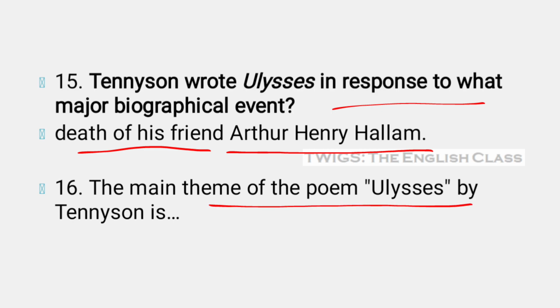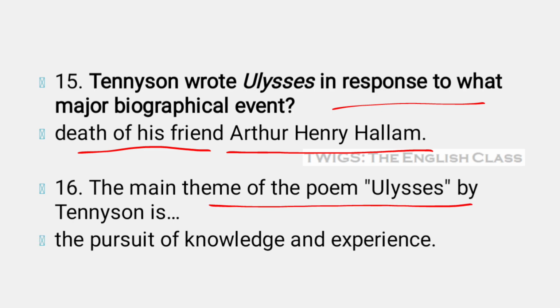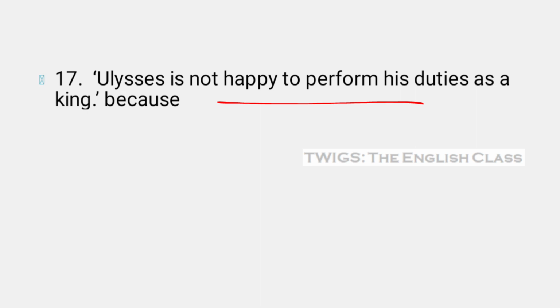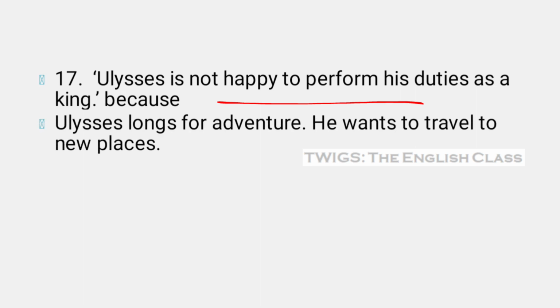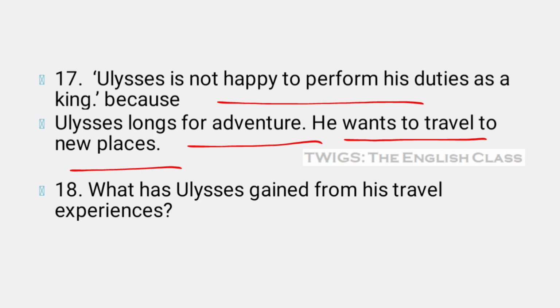The main theme of the poem Ulysses by Tennyson is the pursuit of knowledge and experience. Ulysses is not happy to perform his duties as a king because Ulysses longs for adventure. He wants to travel to new places, to discover the undiscovered, to see the unseen, or to hear the unheard. So he had a great craving for adventure and traveling.